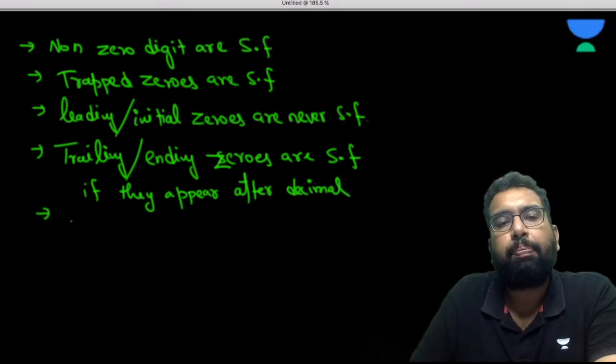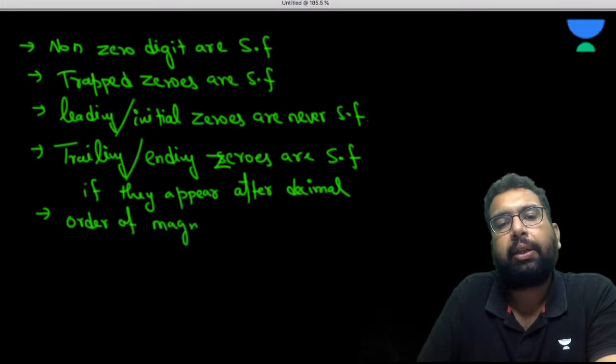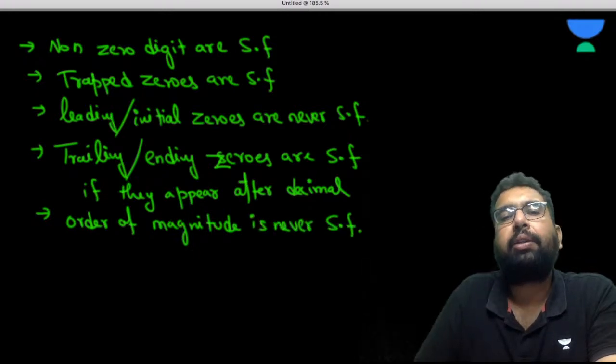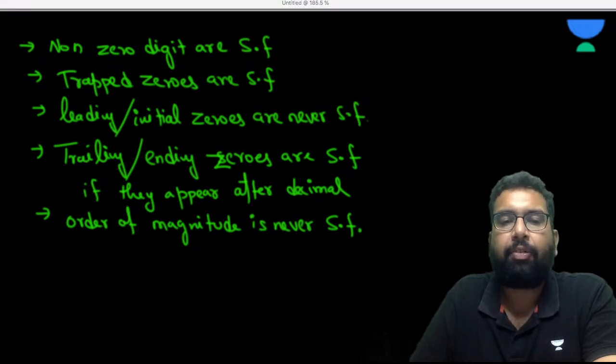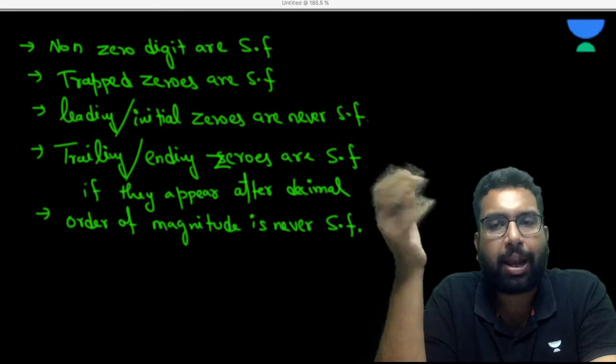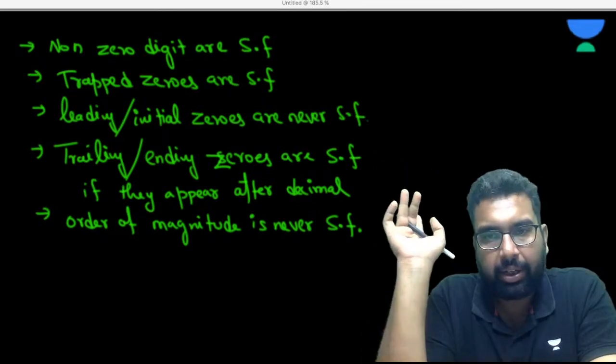Then we have order of magnitude, which is never significant. Order of magnitude is never a significant figure. Like when we have 10 to the power 3, 10 to the power 4, 10 to the power 5, 10 to the power minus 2, minus 3, they are never significant.